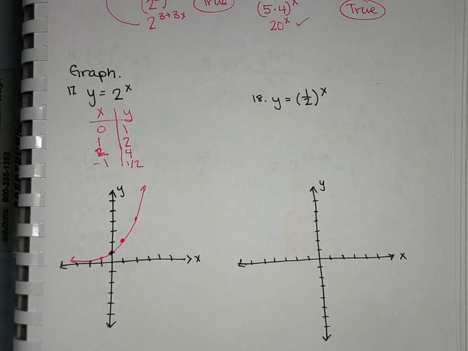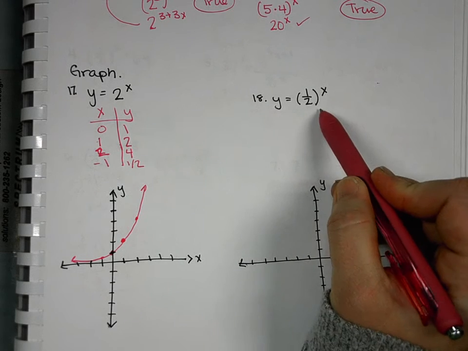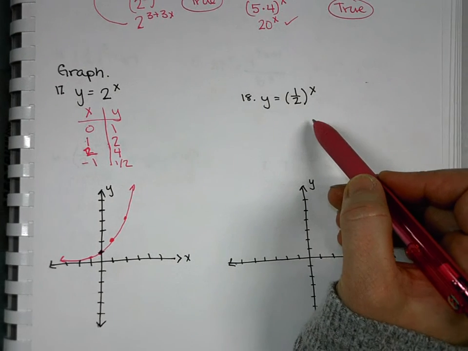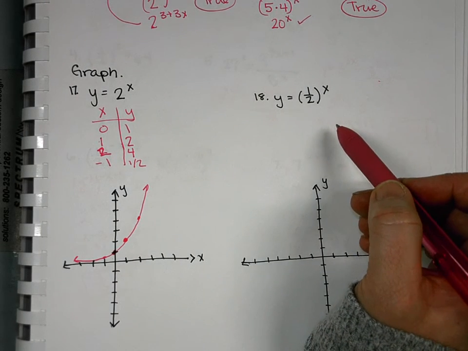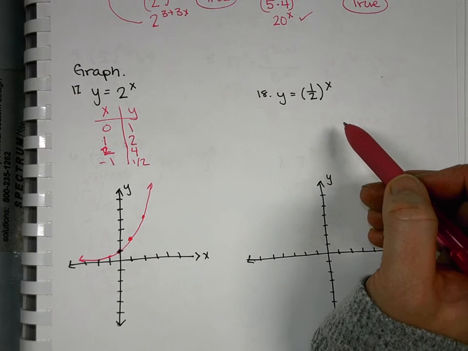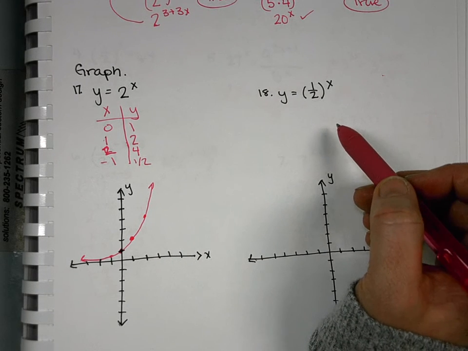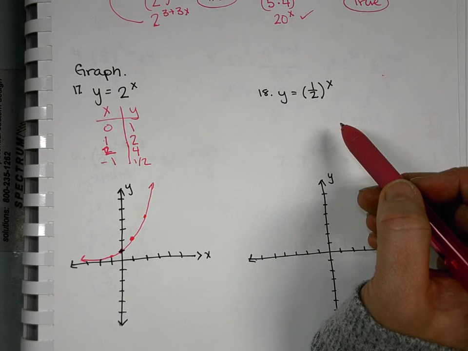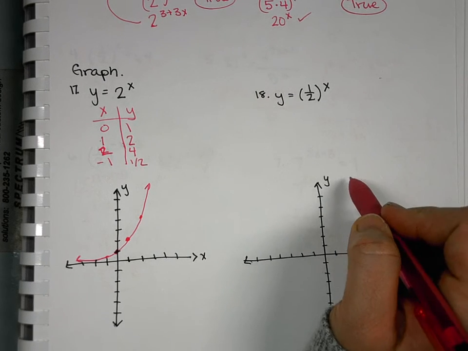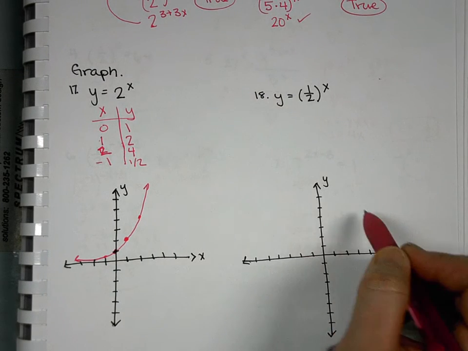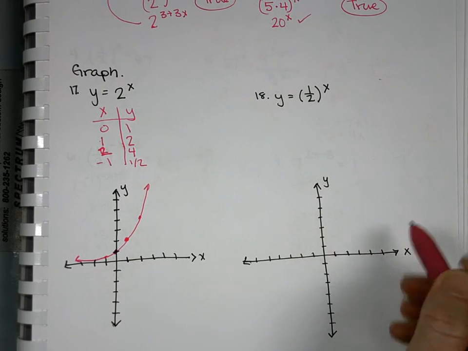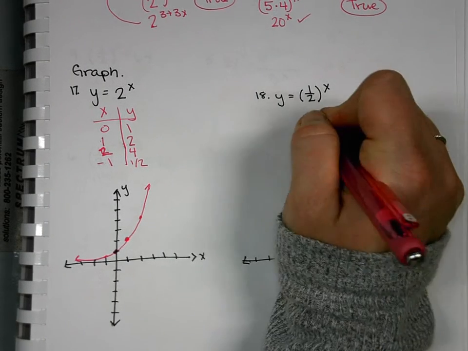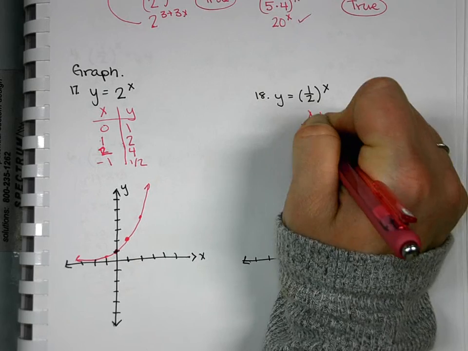The only difference between 17 and 18 is our direction. So here we had 2 to the x. How is our graph going to change when it's 1/2 to the x? Anyone remember how the shape of it changes? Instead of going like this, it'll go like this. Okay, so same thing. We can start with 0, and we get 1.